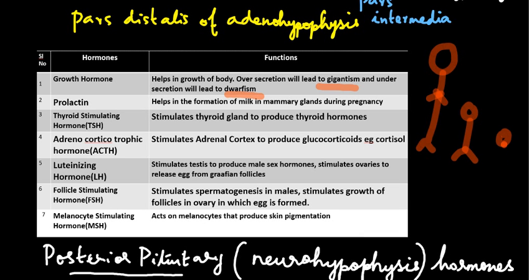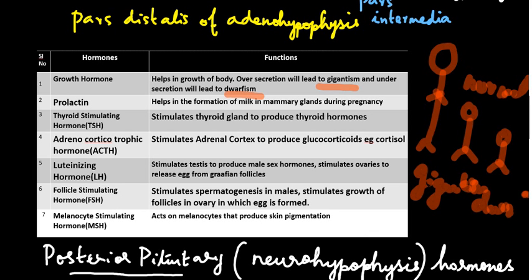So gigantism means excess of body growth, and dwarfism means shortness or being short.